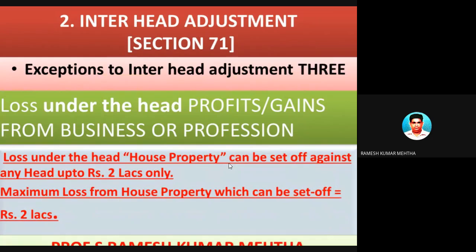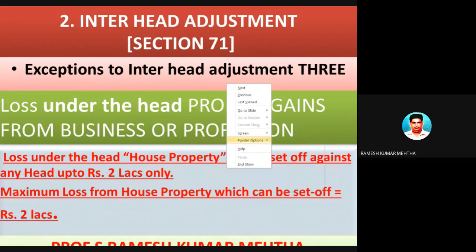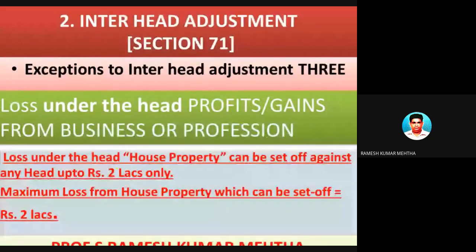Next one, the most important point. This point states that if there is a loss under the head house property, sorry, this is not the case.